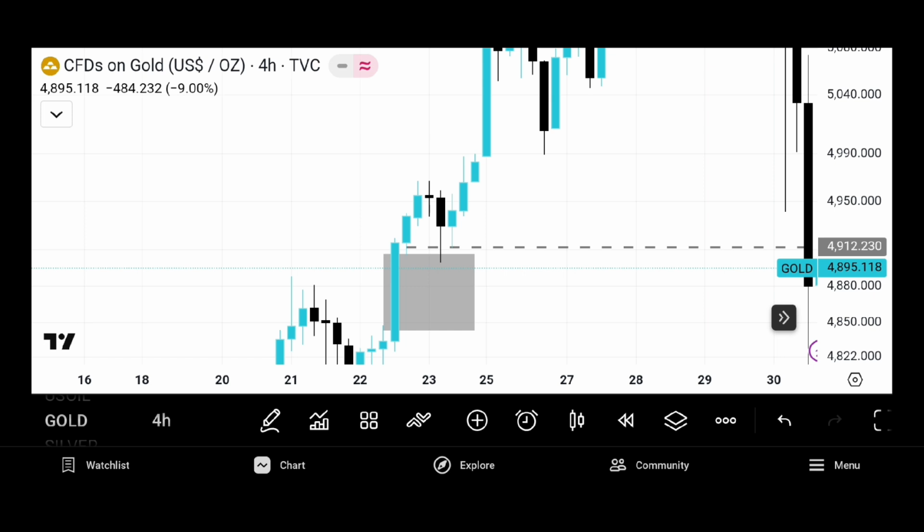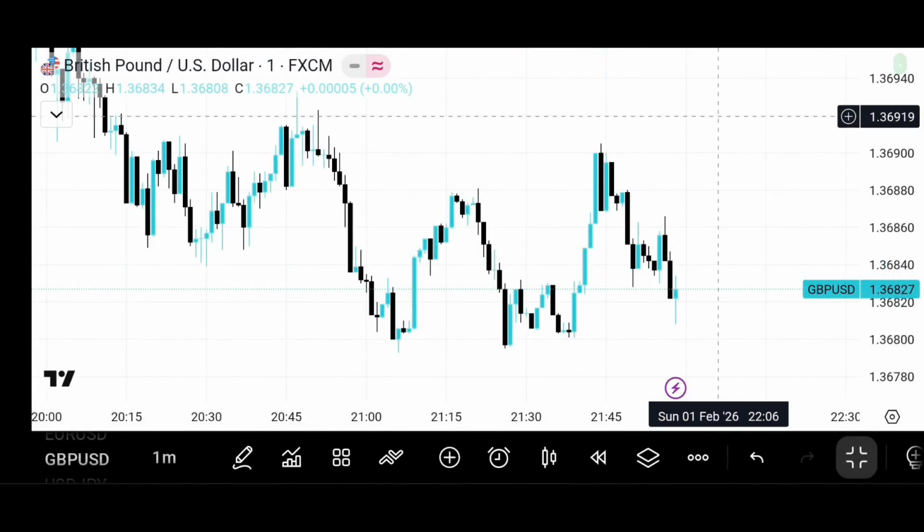Lower time frame structure must always be read in the context of the higher time frame. Without this context, lower time frame signals will mislead you every time. This is why many traders lose money. They see a break on a lower time frame and trade against the higher time frame trend. It's not that they're wrong, they're just early and out of context.